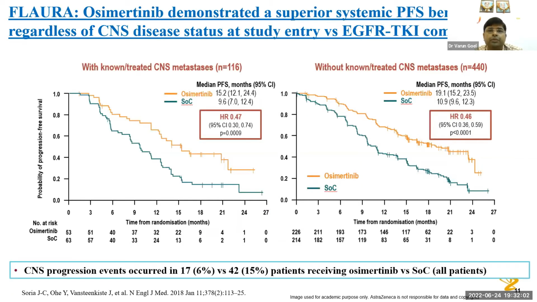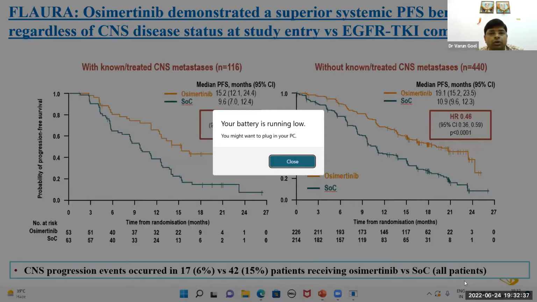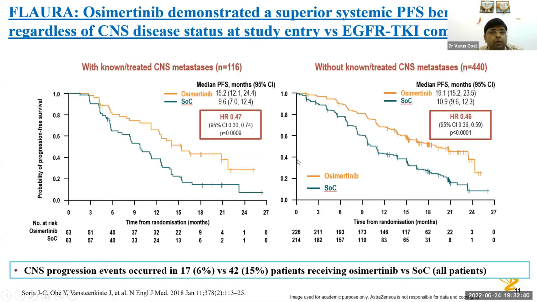Osimertinib demonstrated a superior systemic PFS benefit regardless of the CNS disease status. They have done subgroup analysis, analyzing that around 20% of patients were with upfront brain mets. So, with brain mets or without brain mets, is there a difference in PFS with the use of osimertinib? They have shown that the hazard ratio in both subgroups is 0.47 or 0.46, the same. The p-value is statistically significant. So whether brain mets are there or not upfront, osimertinib has shown good responses and PFS improvement.